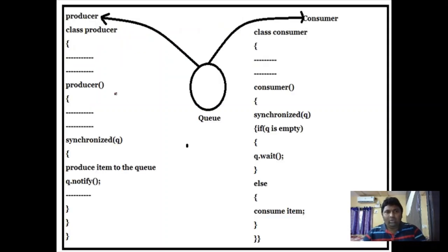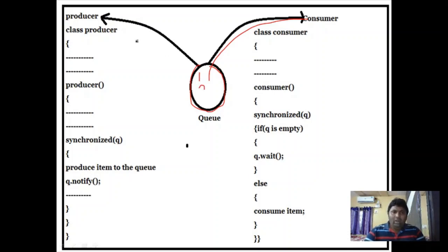Before that, we are doing this program using a popular problem called the producer consumer problem. What is the producer consumer problem? The producer places some values inside a queue, and the consumer takes these values. But the problem is that the producer continuously puts values, for example 1, and it is able to store only one value.